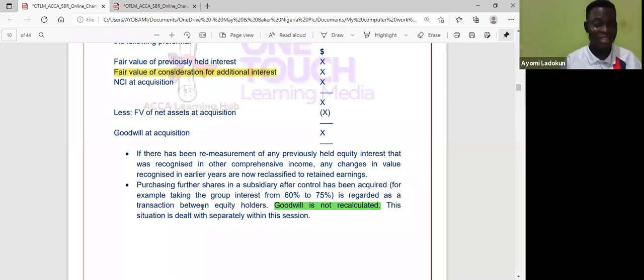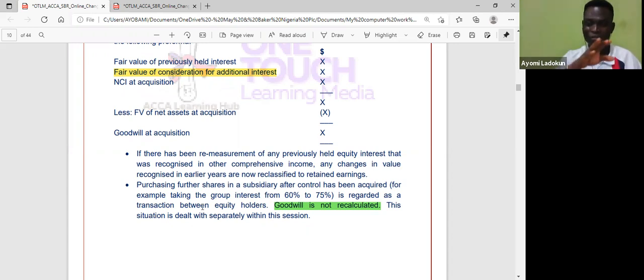Goodwill is computed when I have control. So if I have 60% equity interest in a company and I increase it to 75%, goodwill is not recalculated. That is what we call control to control scenarios. I'm going to take you through that tomorrow. I will not bother you with that today.